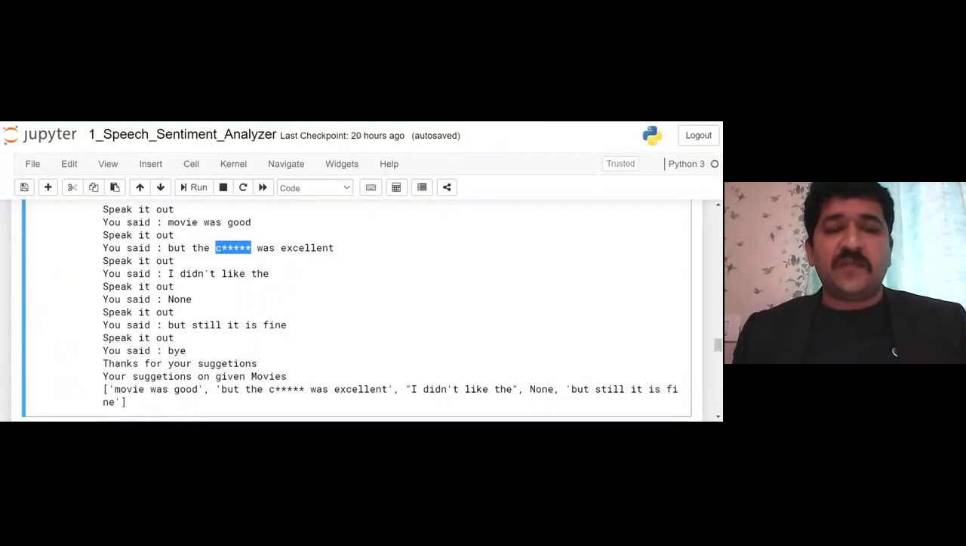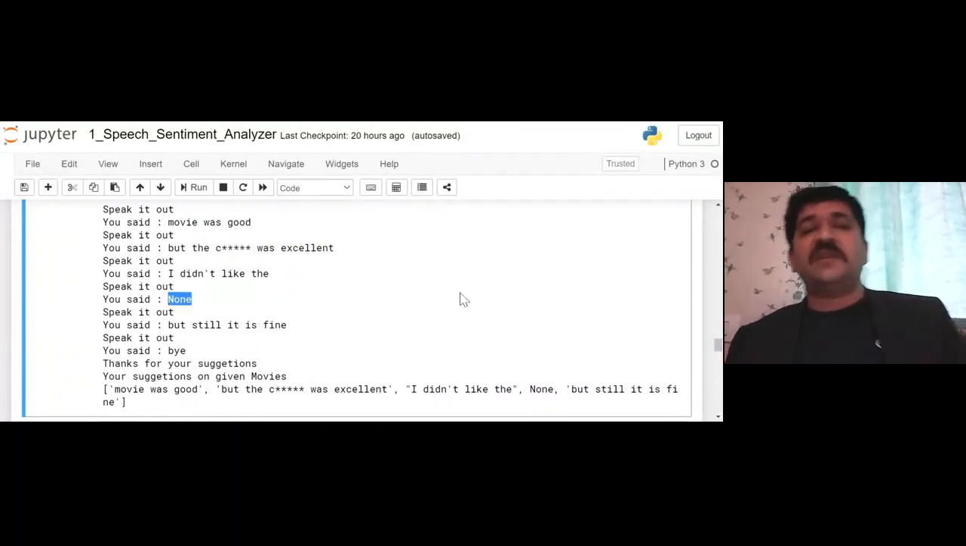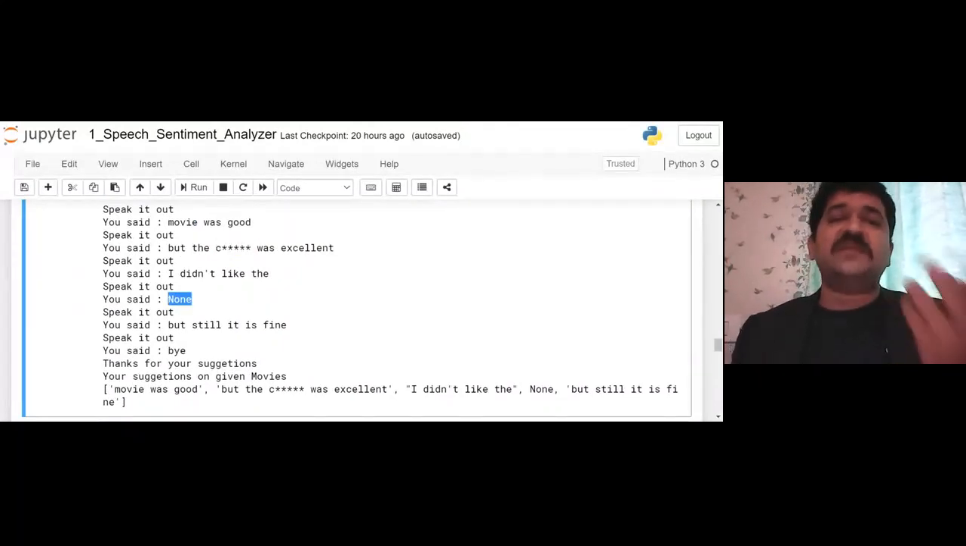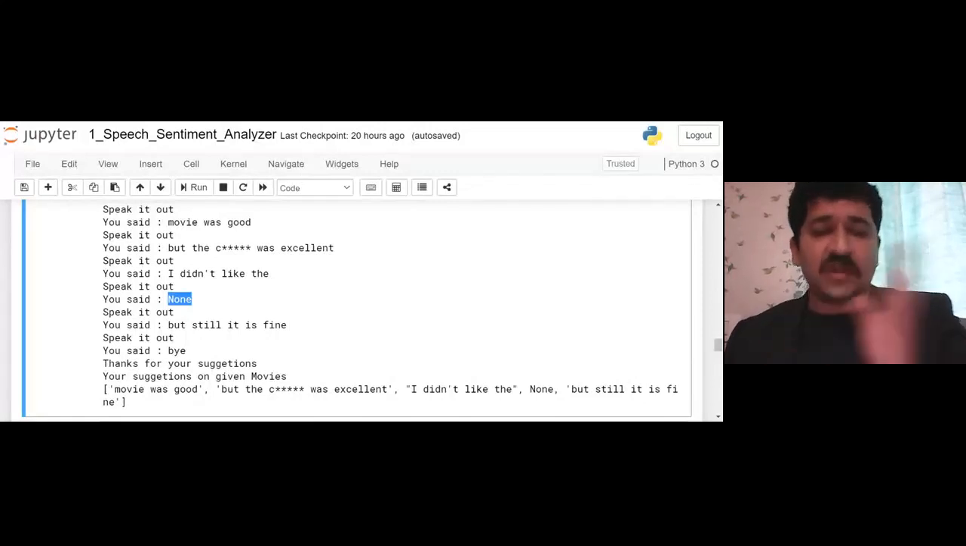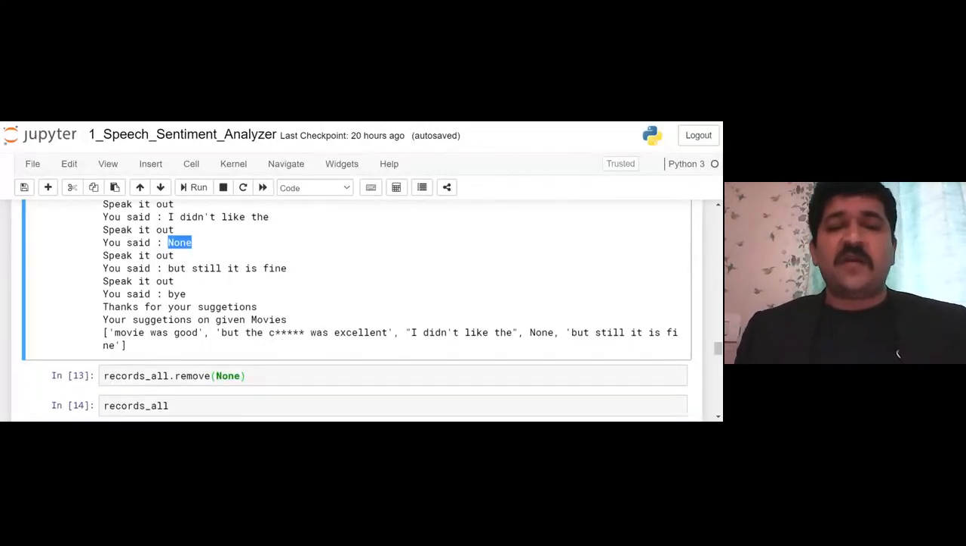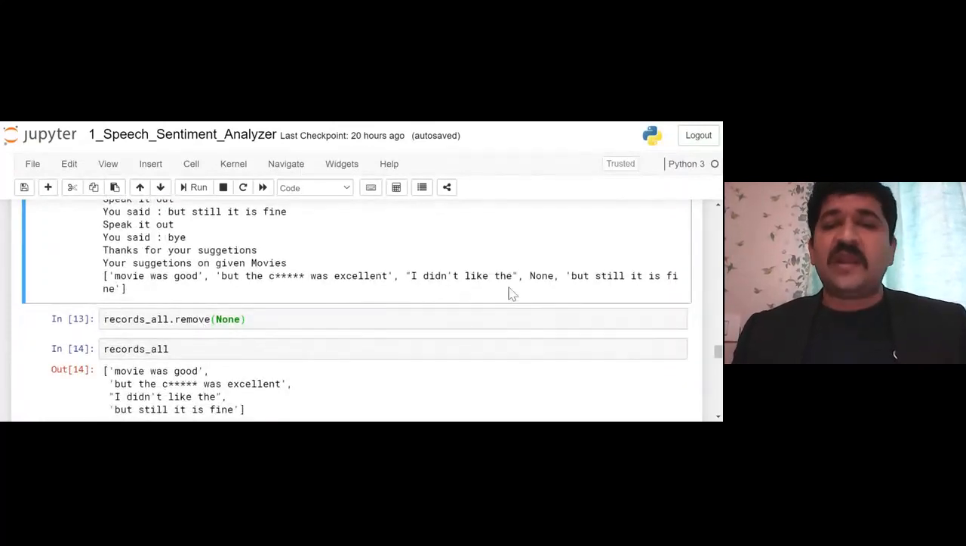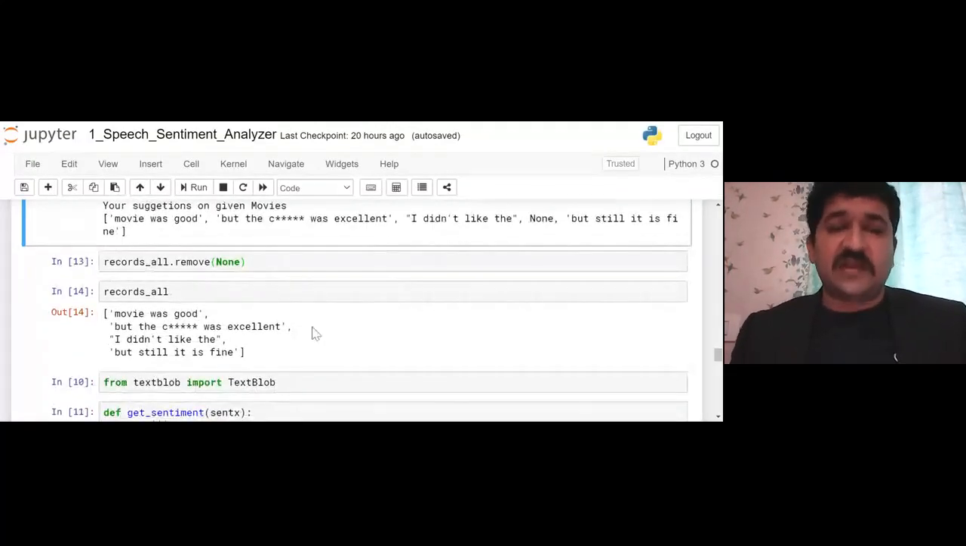And there was one problem at one point. None got captured because I haven't said anything, or the gap was not good. So that thing happened. But still, I got all the things which I said in a list. Once I got that, I removed that None because it is creating an error. So that is a new addition we should have in that. And I printed, yes, record all is this.